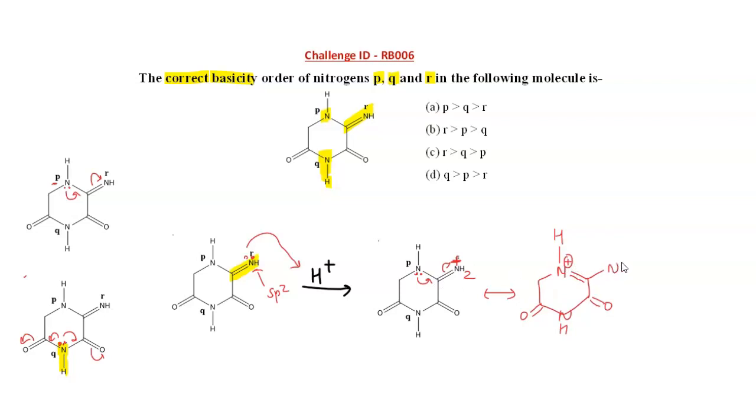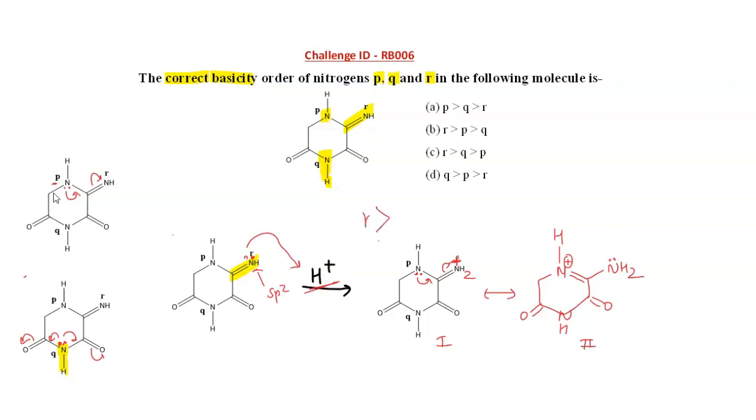Again this lone pair will come back and form another resonating structure. So after protonation, we get a stable resonating structure, and this moves towards stability after getting the proton. That's why the r nitrogen is the highly basic nitrogen. So the highly basic nitrogen among these is r.